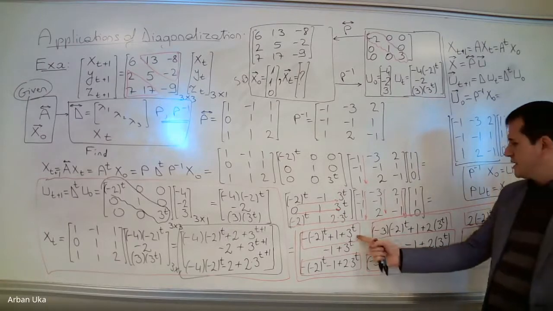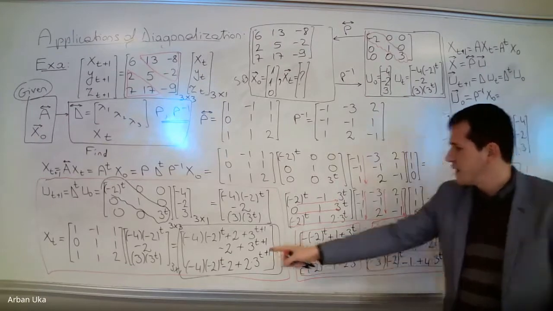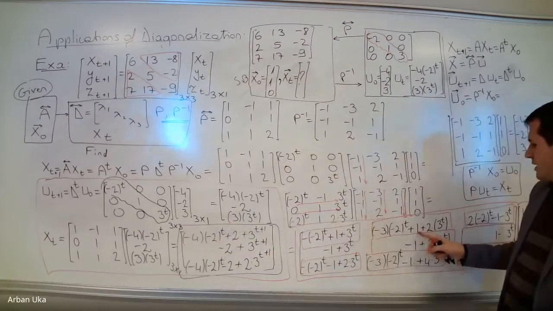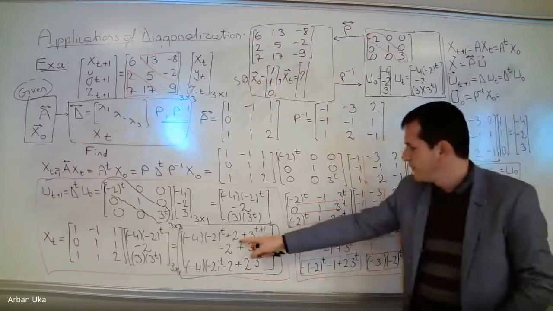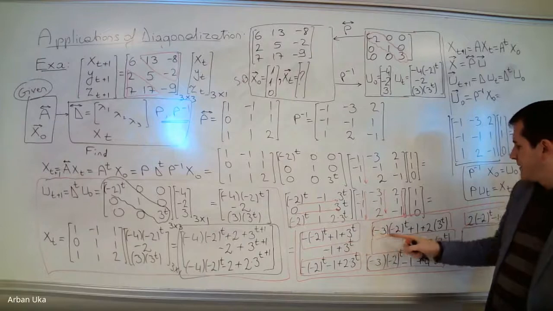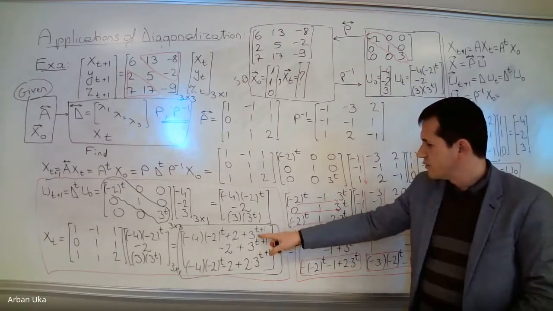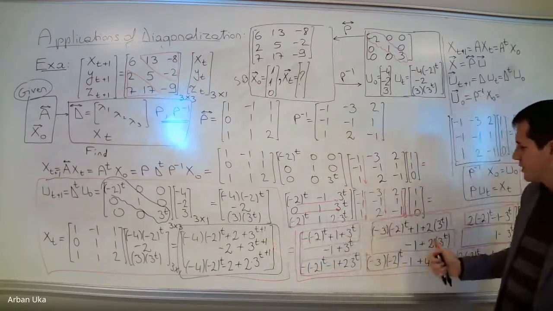And then, let's add up these two terms. We get minus 2 to the power t, minus 1, that's minus 4. That's good, we got that. This is 1 plus 1, this is 2. And we have 3 to the power t, 3 to the power t. 1 plus 2 is 3, so that's correct. This is 3 to the power t plus 1. Okay, so we got this right.